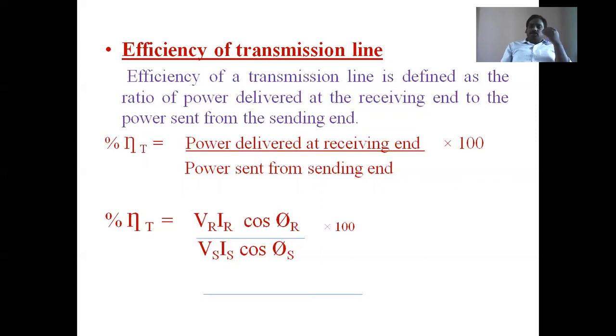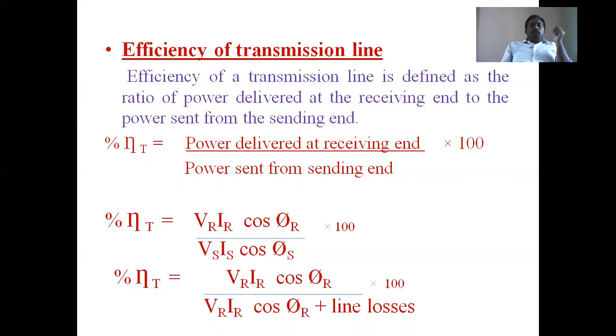So the efficiency of the transmission system is equal to VR IR cos phi R, which is the output power, divided by the input power. Sending end power can also be expressed as VR IR cos phi R, the output power, plus total losses. These losses are line losses or transmission line losses, due to resistance, inductance, and capacitance.